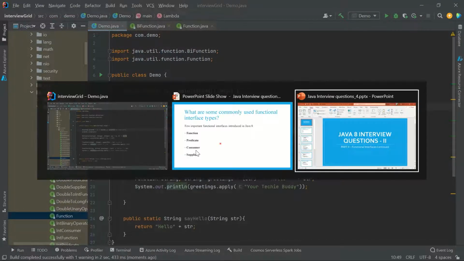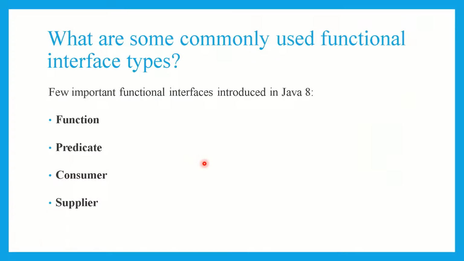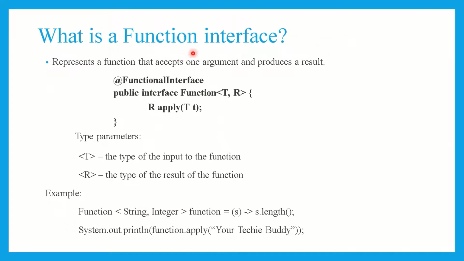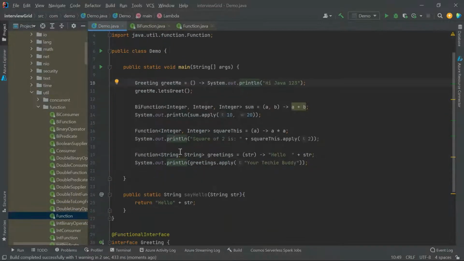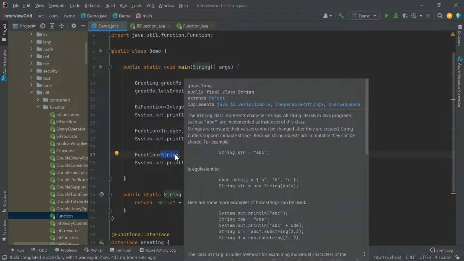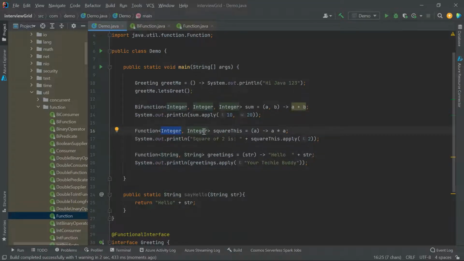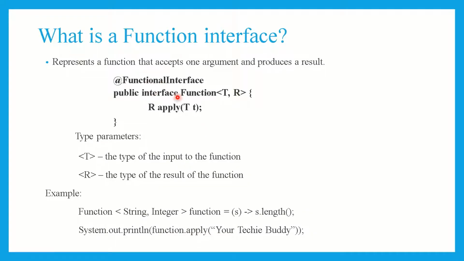Now we'll go back to our slides. So what are some of the commonly used functional interface types in Java 8? Function, Predicate, Consumer, and Supplier. Just now I explained about Function. The Function interface represents a function that accepts one argument and produces a result, right? This Function interface takes one argument, which is a String, and returns a result, which is a String. Similarly, it takes one argument and returns one.